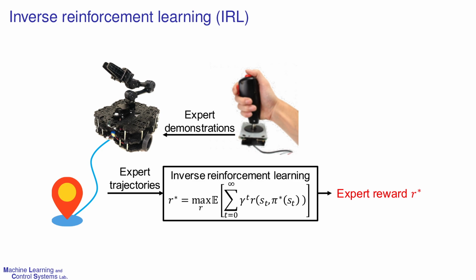Inverse reinforcement learning aims to find an expert's reward function from given demonstration, by assuming the expert demonstrations were performed by the optimal policy subject to its own reward function.